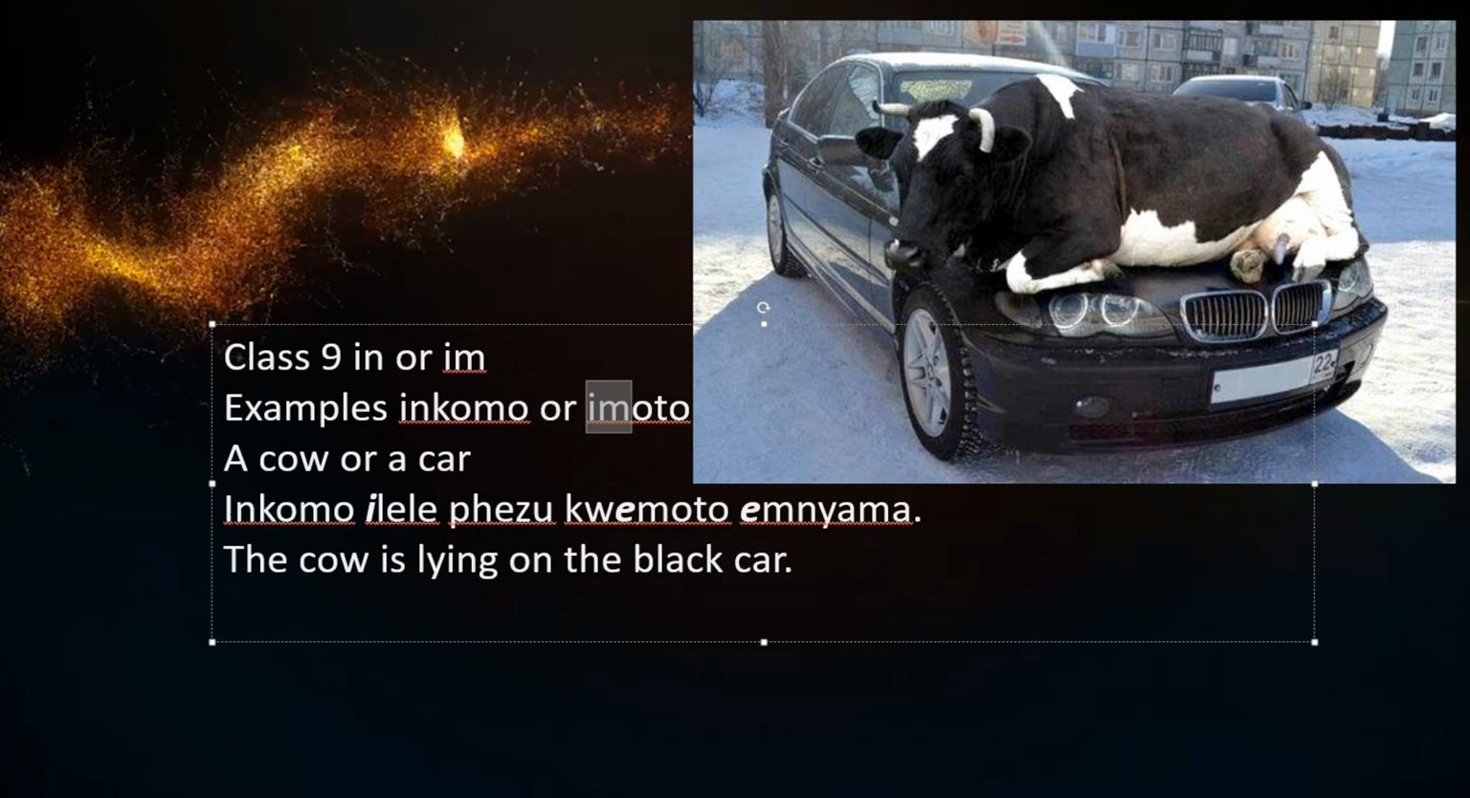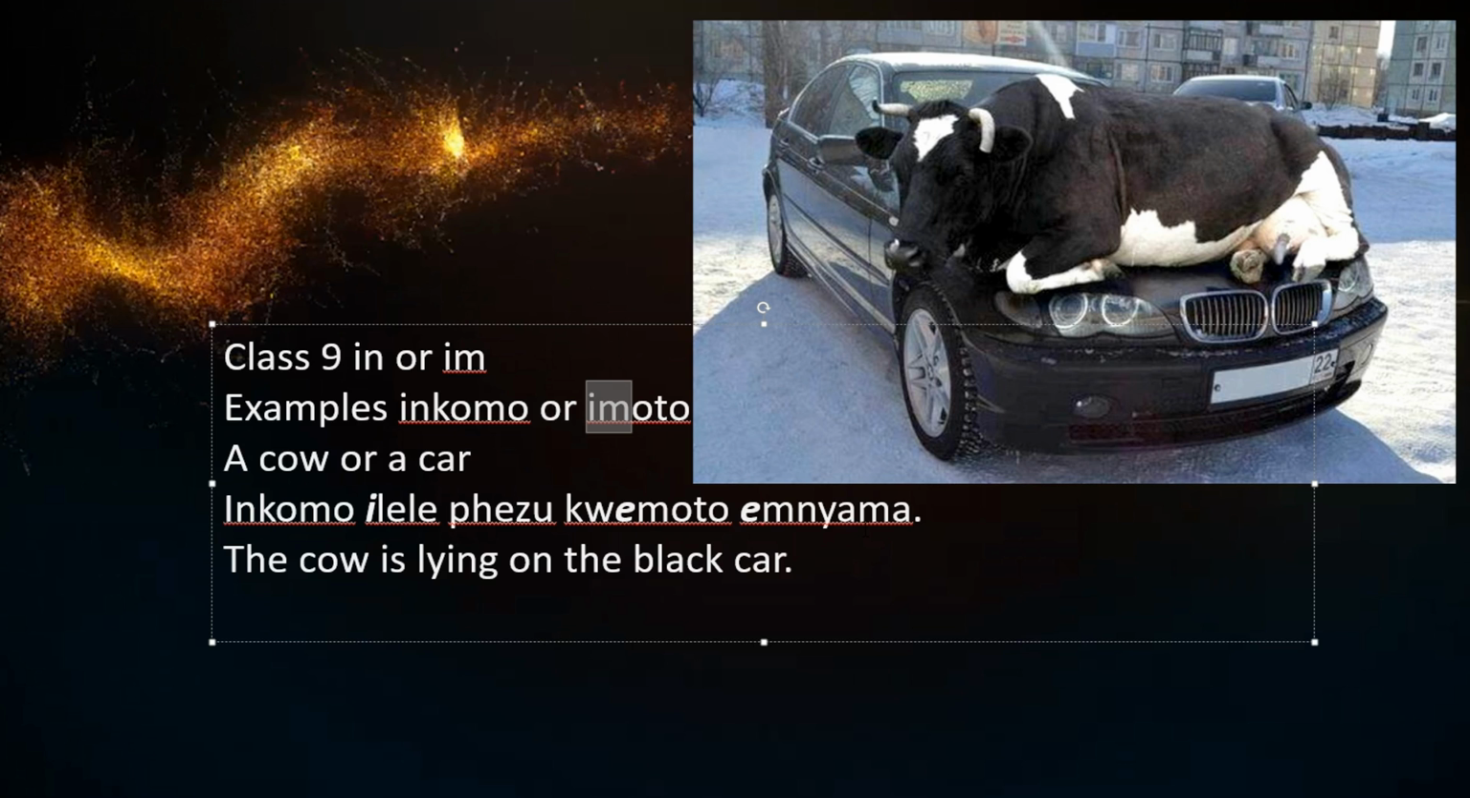So here, inkomo ilele phezu, on top of, kwemoto. It's not emotweni, but it's kwemoto. The E is the part of the prefix. You'll have other lessons to understand that.